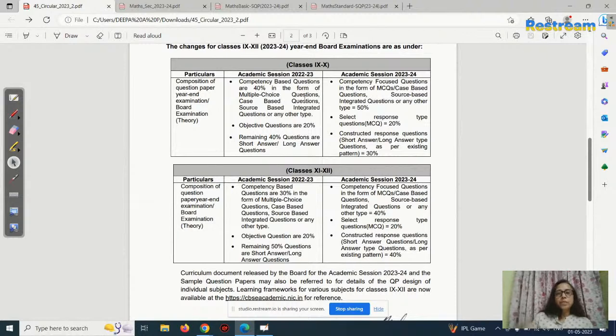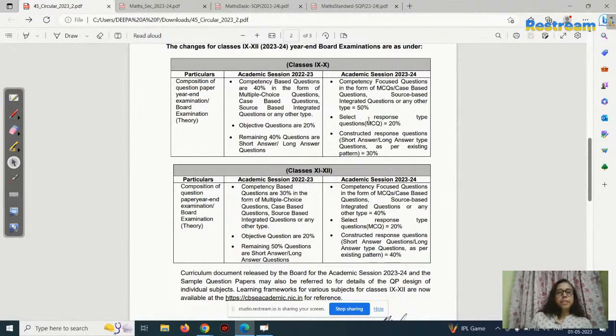Do you understand? Last year we asked only 40 percentage of this. Now this year 50 percentage. Previous year, 22-23, objective questions were 20 percentage. Now this year it is select response type questions, MCQ, 20 percentage, and constructed response questions, long answer type questions, 30 percentage.